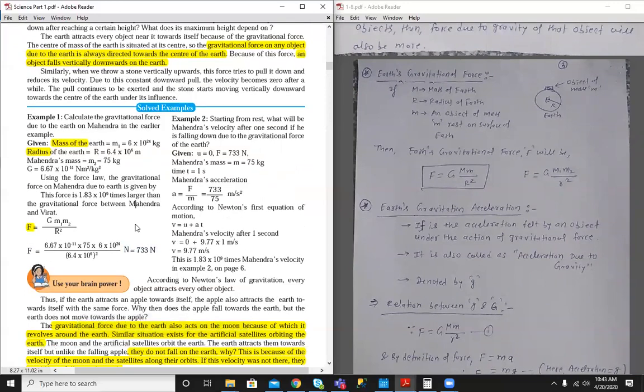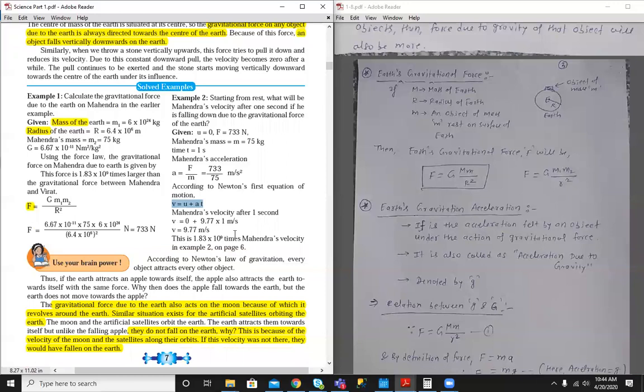Just put all the values in the formula and find out the force. Okay, what is the next problem? Starting from rest, what will be Mahendra's velocity after 1 second? So it is the same problem, but here the force value is 733 Newton. So we have to use that and find out the acceleration, put this acceleration value in the kinematical equation and get the velocity.